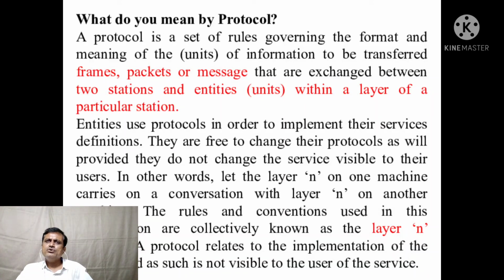Now, what do you mean by protocol? A protocol is a set of rules governing the format and meaning of the units of information to be transferred, that is frames, packets or messages, that are exchanged between two stations and entities within a layer of a particular station. The entities use protocols in order to implement their service definitions. They are free to change their protocols at will, provided they do not change the service visible to their users.